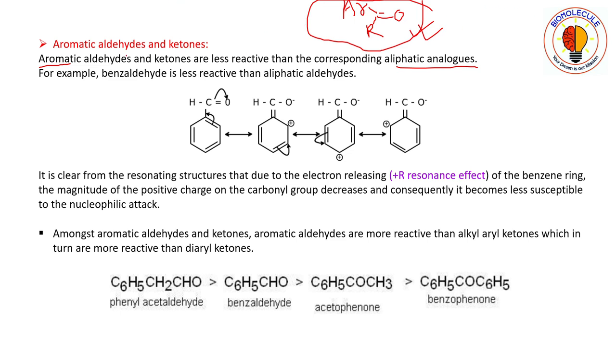For example, benzaldehyde, which contains one hydrogen atom and one benzene ring, is less reactive than aliphatic aldehydes. If we consider its analogs, formaldehyde or acetaldehyde, then benzaldehyde will be less reactive compared to them. So why is it so?